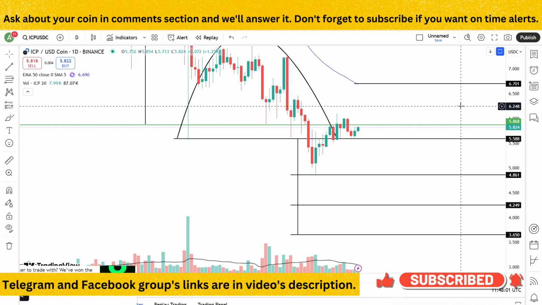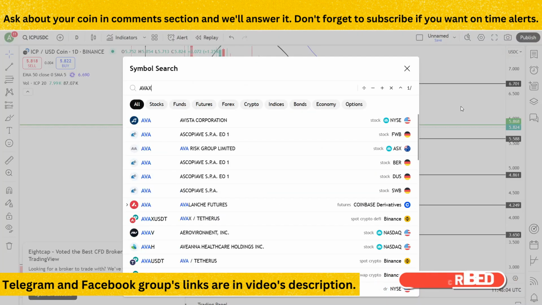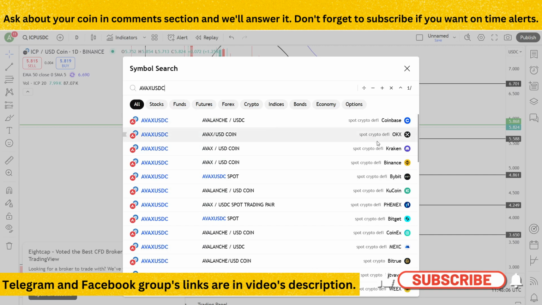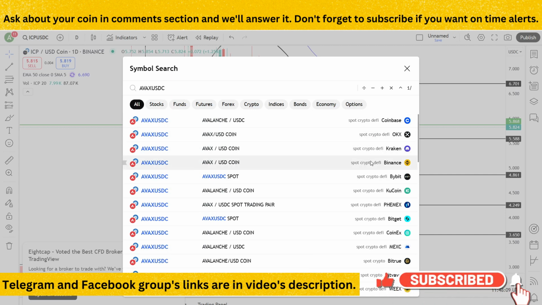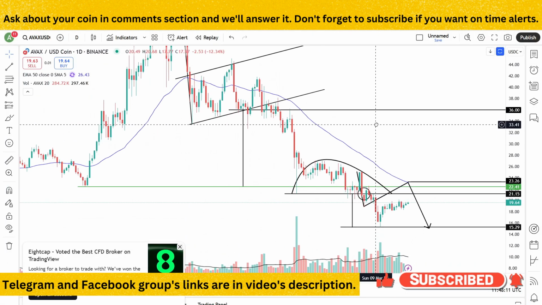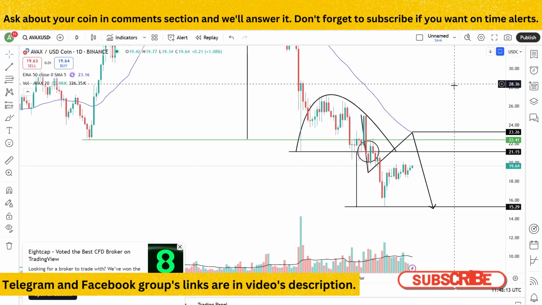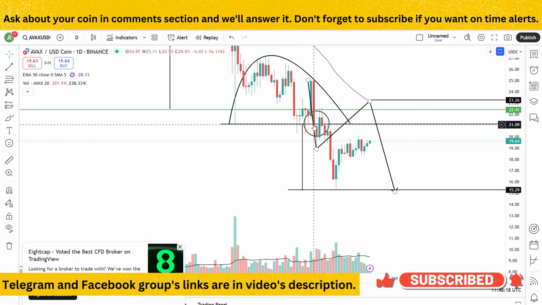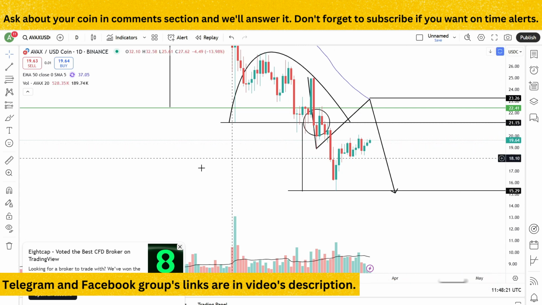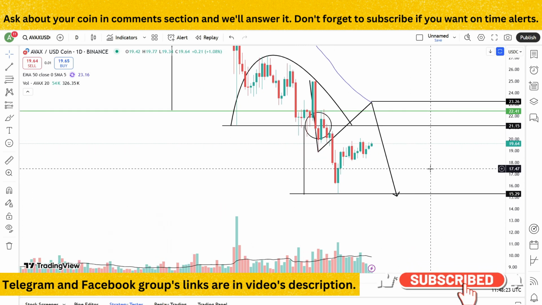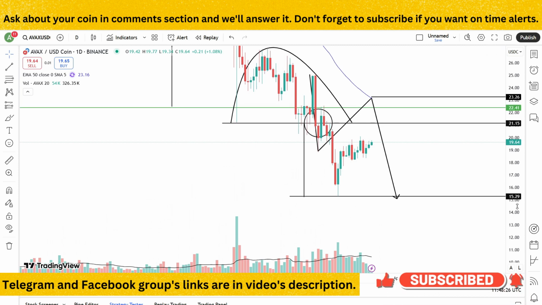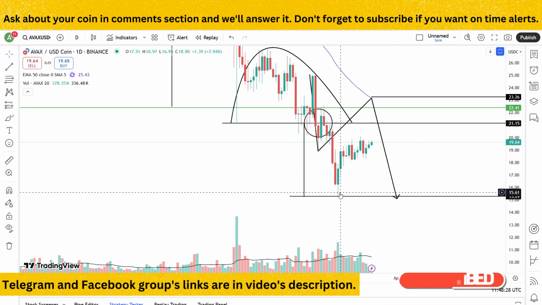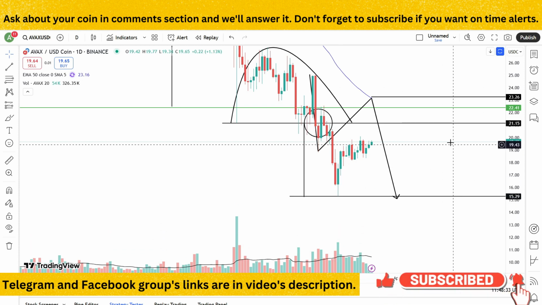The next coin is AVAX. If we look at this coin, currently this coin is moving in its downtrend. This coin submitted a breakdown of this arc formation in this candle when this candle gave closing below 21.15. After that, it exposed the final target of 15.29. If you look at the wick of this candle, it successfully achieved this final target. Currently this coin is trading at 19.65.